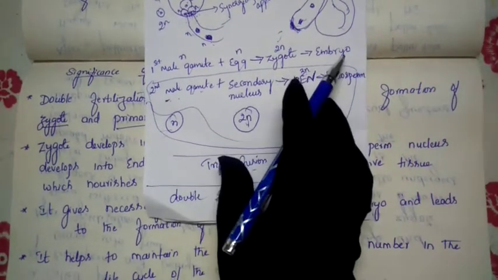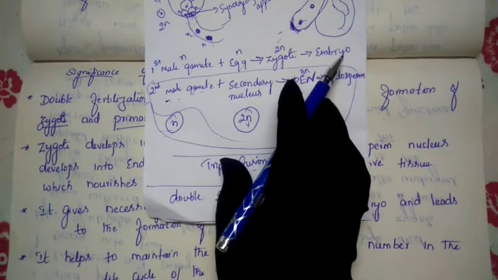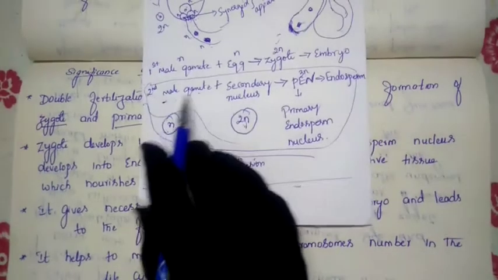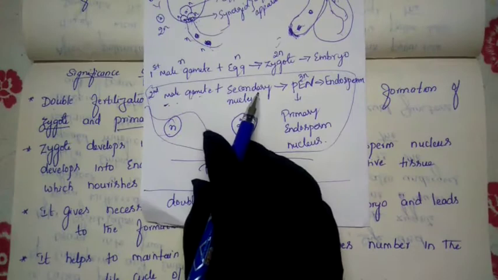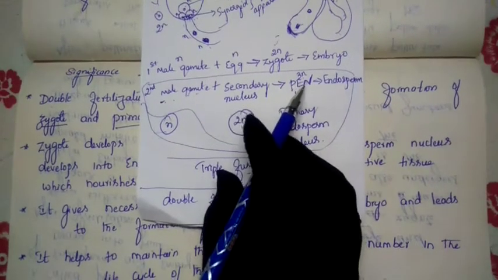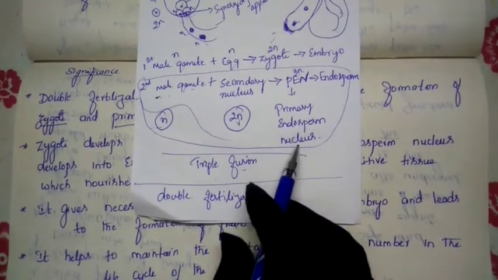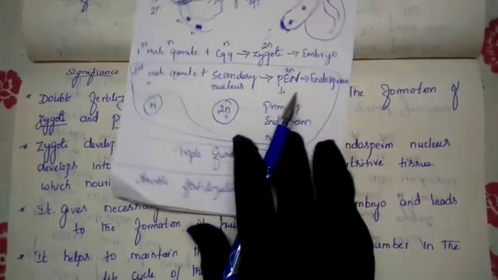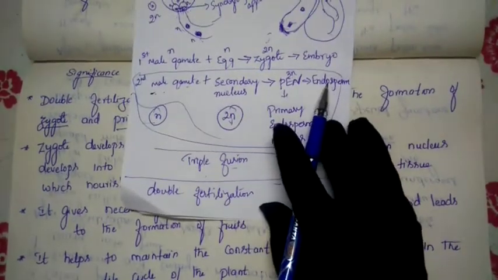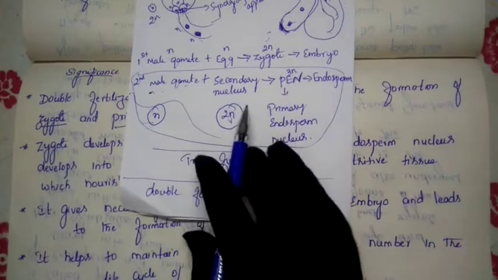Later this zygote develops into the embryo. The second male gamete fuses with the secondary nucleus and converts into the PEN, the primary endosperm nucleus. Later this PEN converts into the endosperm. So that is the benefit.